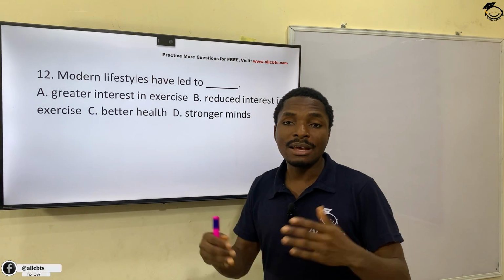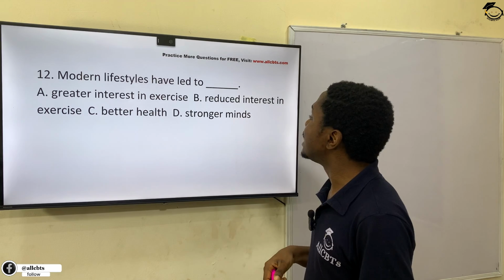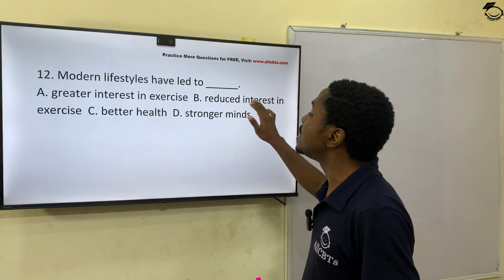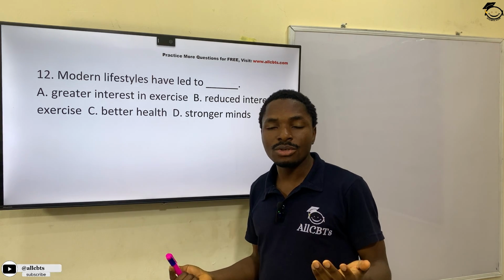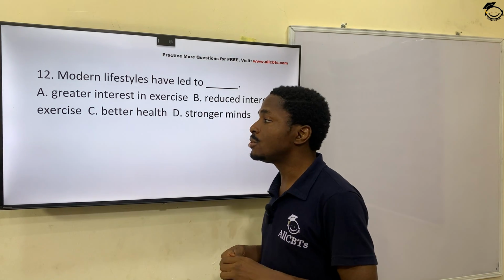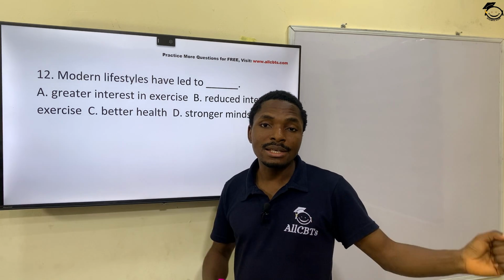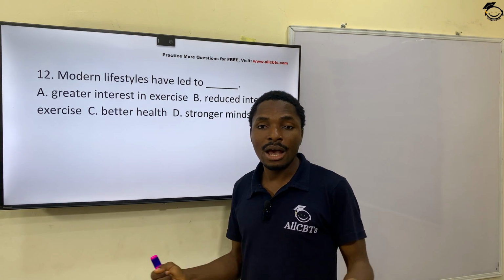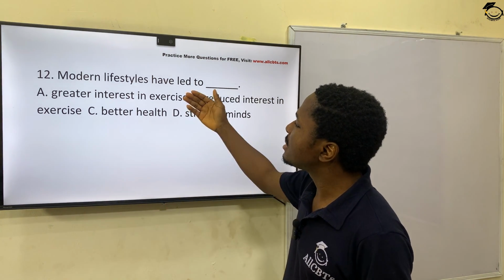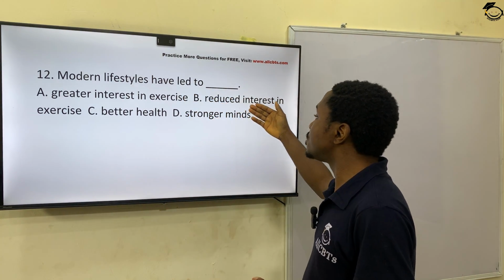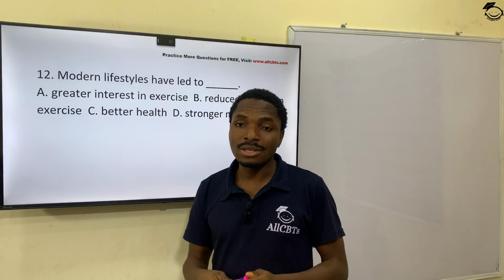It's almost about the lifestyle of everybody. So it has led to reduced interest in exercise. Even you watching this video, when last did you go to the gym, or when last did you perform some exercise activity in your home? It's been a long time. So modern lifestyle has led to reduced interest in exercise.